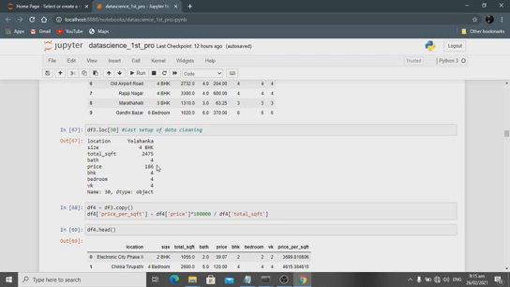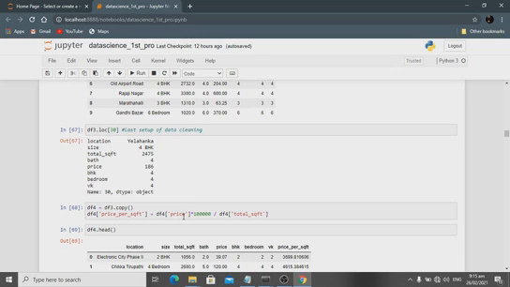At the moment I thought the price is 186. What, 186? Only 186 rupees for this 4 BHK house? This is the wrong one. So I am going to do a per square feet conversion for the price. Okay, price per square feet. So I take the new variable df4, copying the previous data. Okay, creating a new feature, price per square feet.